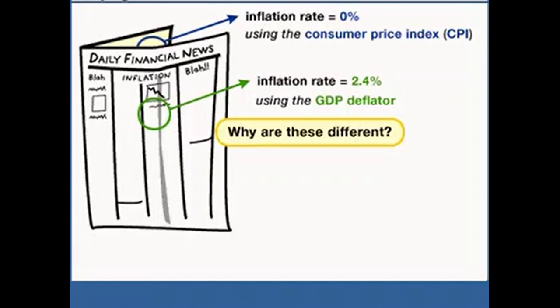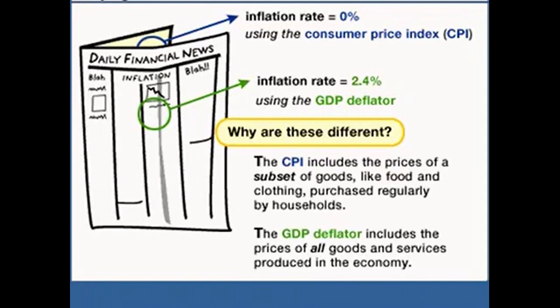After all, the Consumer Price Index measures only the prices of a subset of goods, goods that are purchased regularly by households, things like food and clothing, whereas the GDP deflator includes all of the goods and services produced in the economy. So, since the Consumer Price Index is based on the prices of fewer goods, maybe that's why the number is different than the inflation rate measured by the GDP deflator.